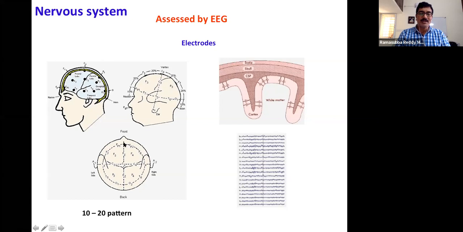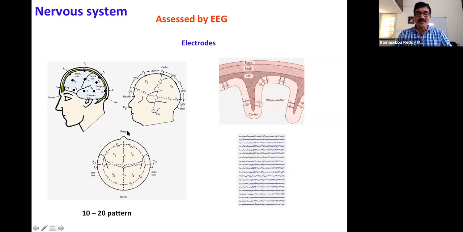And again, the distance from the nasion position to the inion position is divided into 10, 20, 20, 20, 20, 10, and again electrodes are placed in the periphery. And there is one in between the periphery and the central point. So there is one line of electrodes. All these put together come to around 21 electrodes, whereas earlobe electrodes are taken as reference.